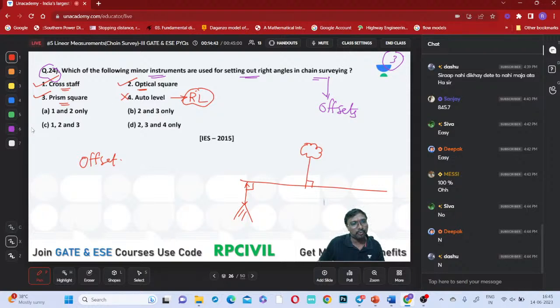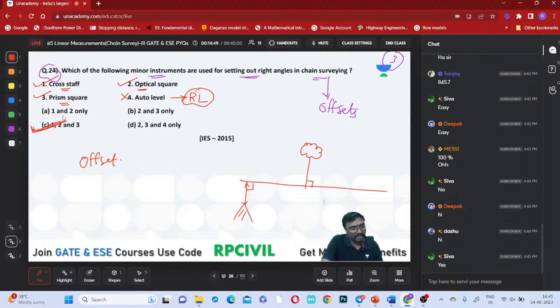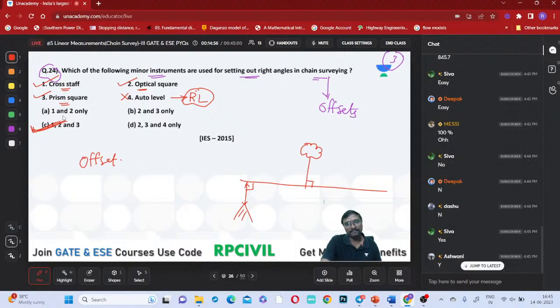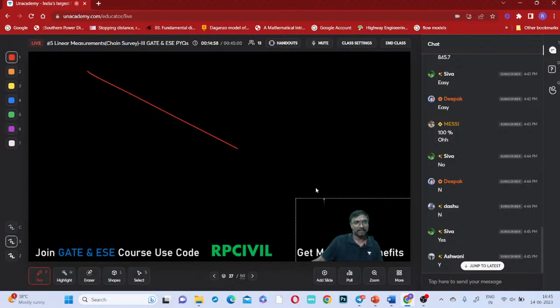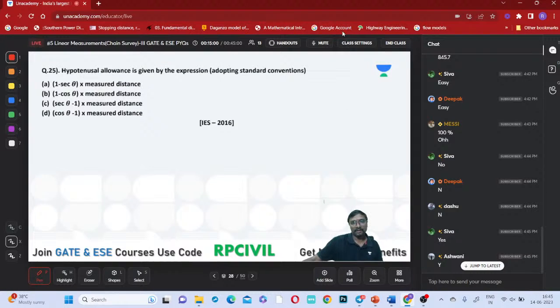So which one is correct? Options 1, 2 and 3 mean which option is correct now? Option C will be the correct answer. Yes, option C will be the correct answer if you observe. Is it clear, everyone? Shall we move to the next one, the 25th question? This is your third one. Now the fourth slide.